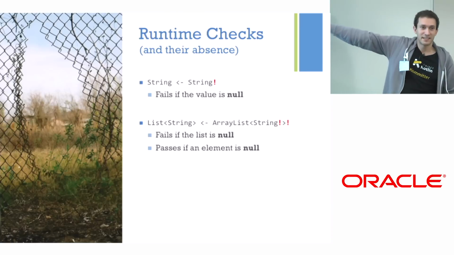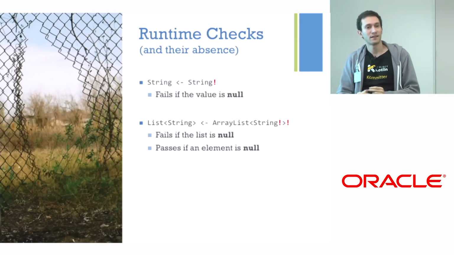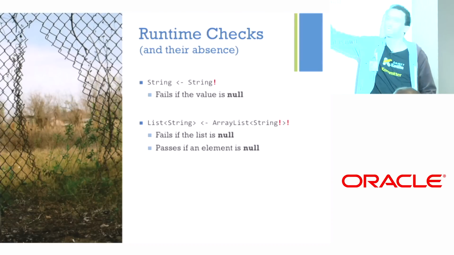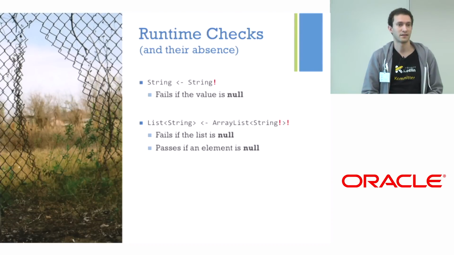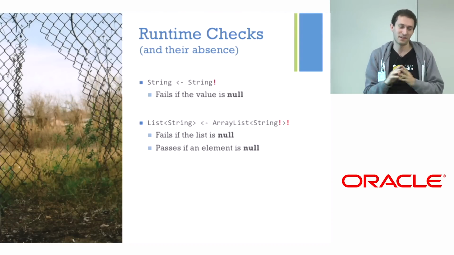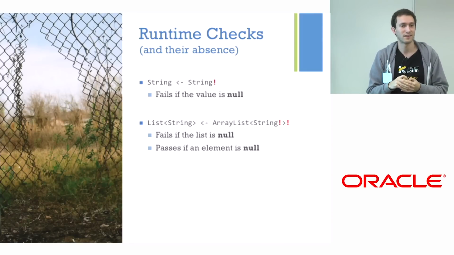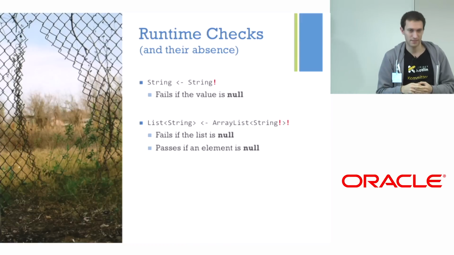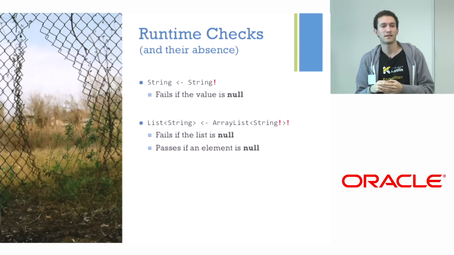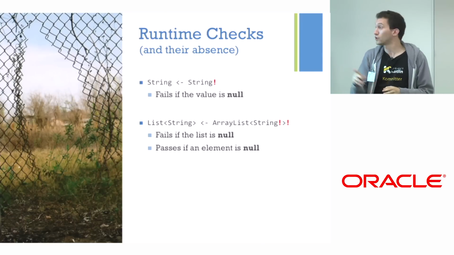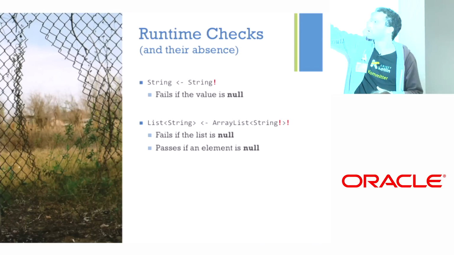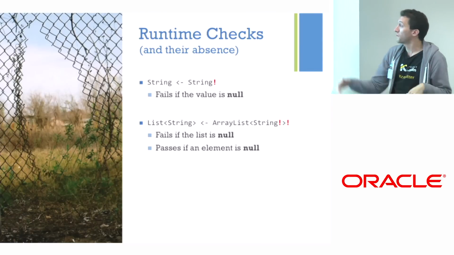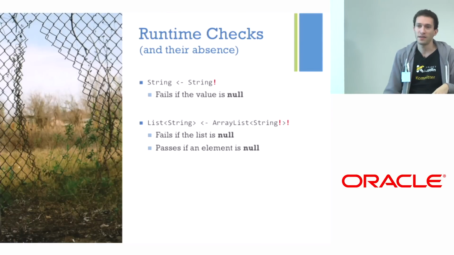Sorry, just on that first line. So the arrow is assignability. When I'm assigning this to this. String exclamation mark, platform type, yeah. OK, so you're saying that it means that it might be null. Yes. Or it might be a good string. OK, and so when you're assigning it to a normal string, to a string that is not supposed to be null, I can make a check. Yeah. And same here.